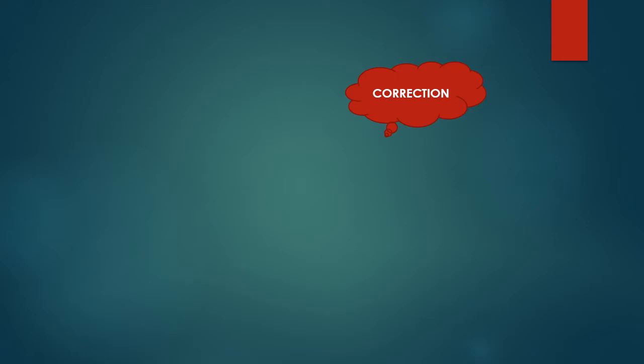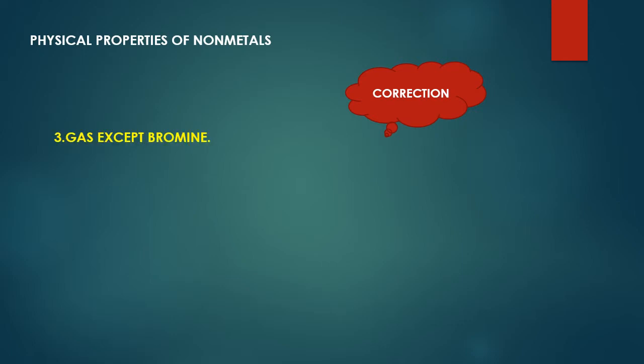Before starting this part, let me make a correction in your part 1. If you remember, I taught you physical properties of non-metals and there was a point number 3, that non-metals are gas except bromine. Bromine is liquid at room temperature.